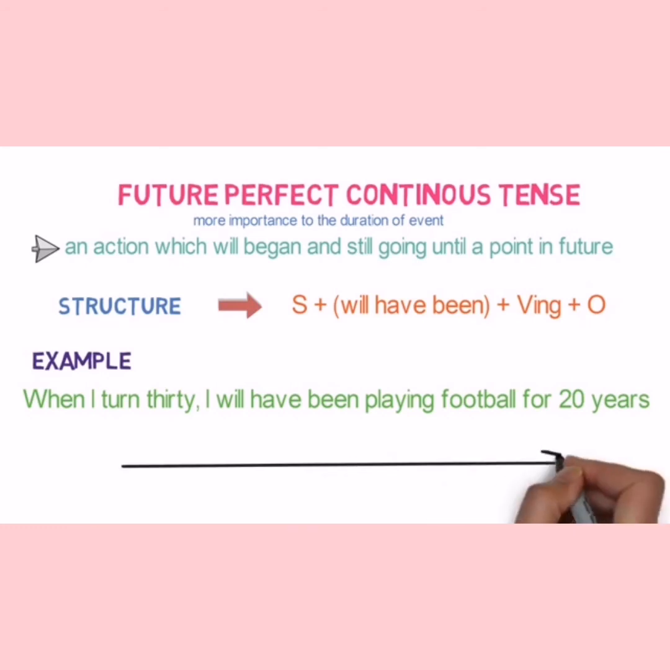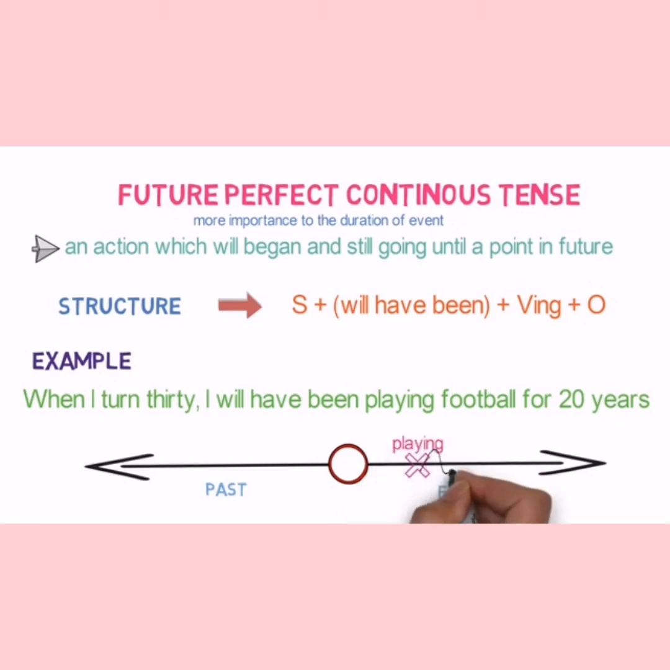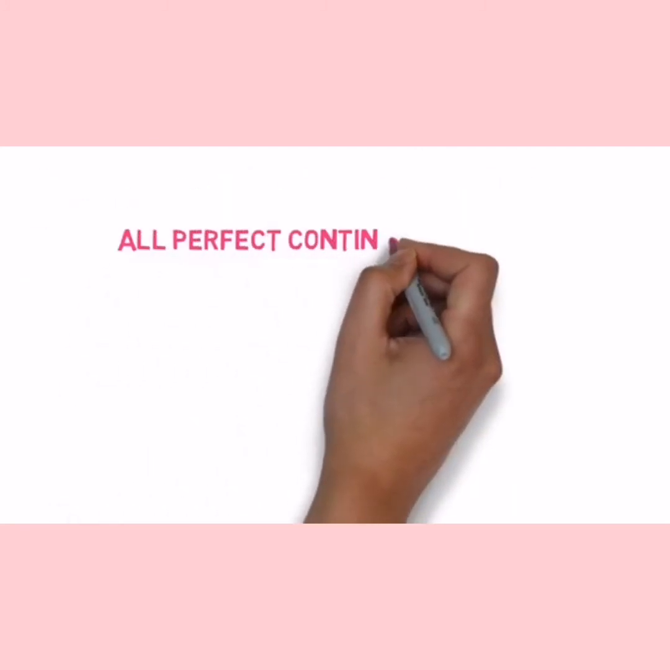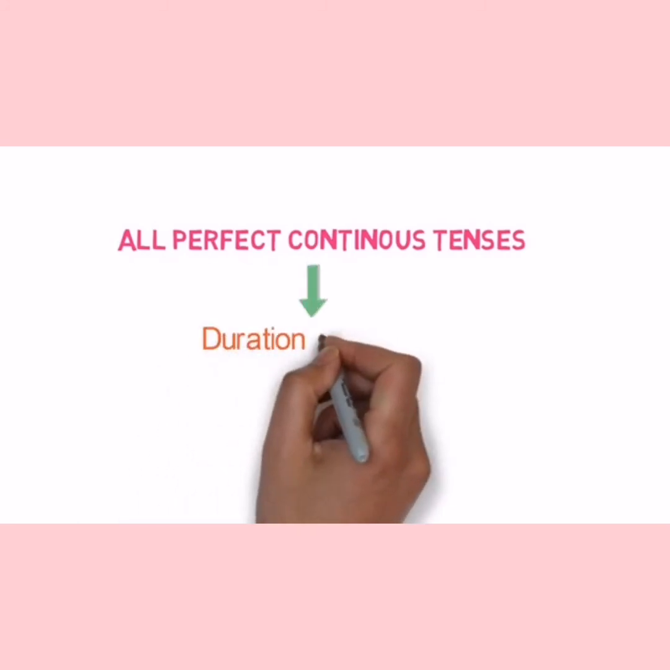In the timeline, it will be on the right hand side. An event of playing will continue until another event of my turning 30 years comes. Now eventually giving more importance to the duration of time. So in all the perfect continuous tenses, importance is given to the duration of the event.